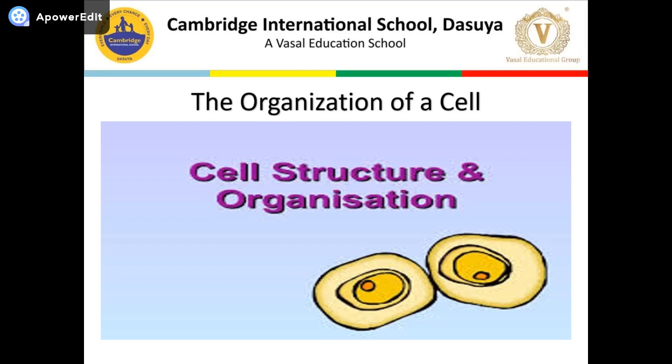Then next we discussed the shape and size of the cell. As you know, cells vary in shape and size. They may be oval, spherical, rectangular, or spindle shaped. The size of a cell also varies in different organisms. Most cells are microscopic in size, like RBCs, while some are large, like the nerve cell.